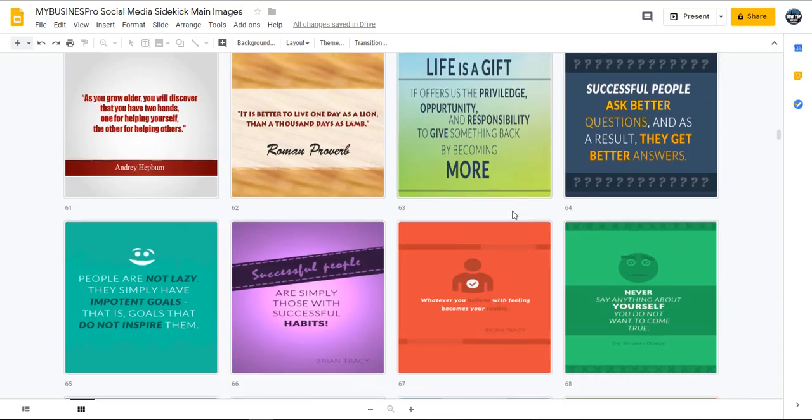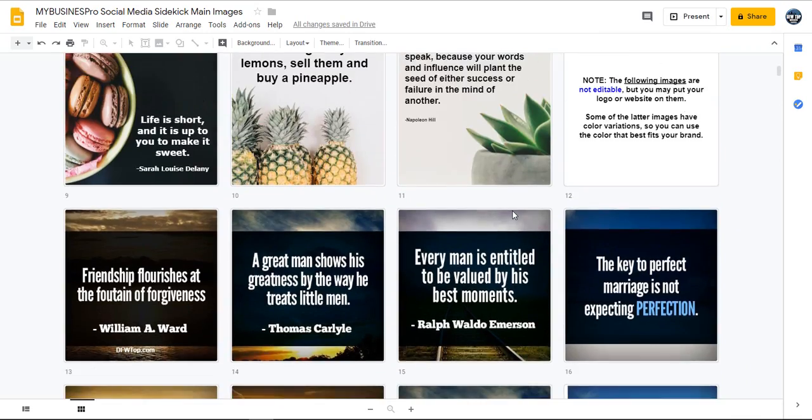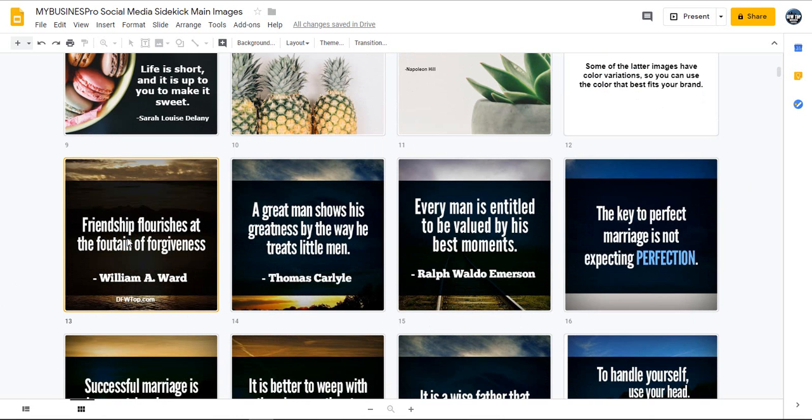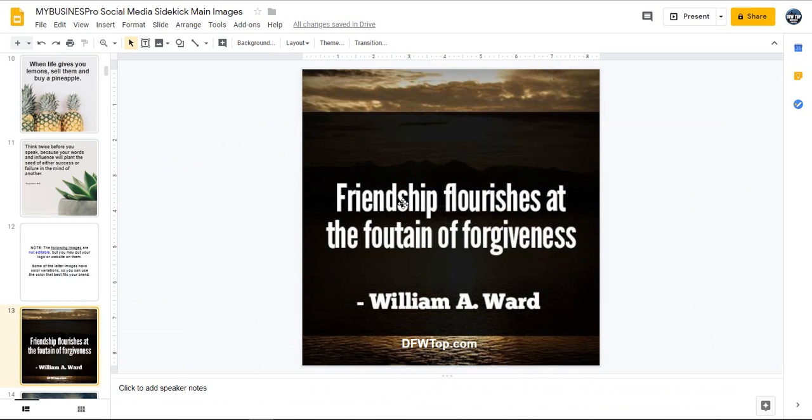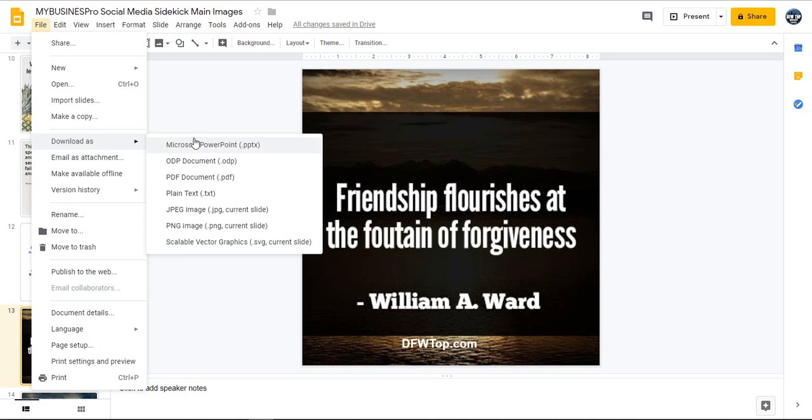So let's click on one that we've edited right quick. Let's go back to that one we put our logo on. Click here. We didn't put our logo, but now we're going to go over here to File, and we're going to download as. And so you want to do just a JPEG or a PNG. A PNG is going to be a little bit cleaner, but a JPEG is going to be a little bit smaller. It doesn't matter which one you use. Both of them will work on all your social medias. So I tend to favor JPEGs because they're smaller and they load quicker. You can do whichever you prefer.